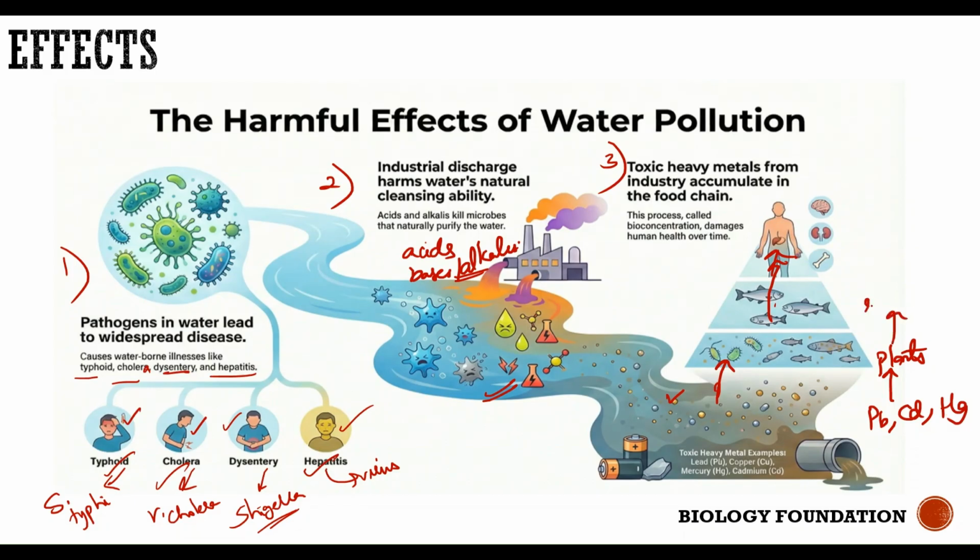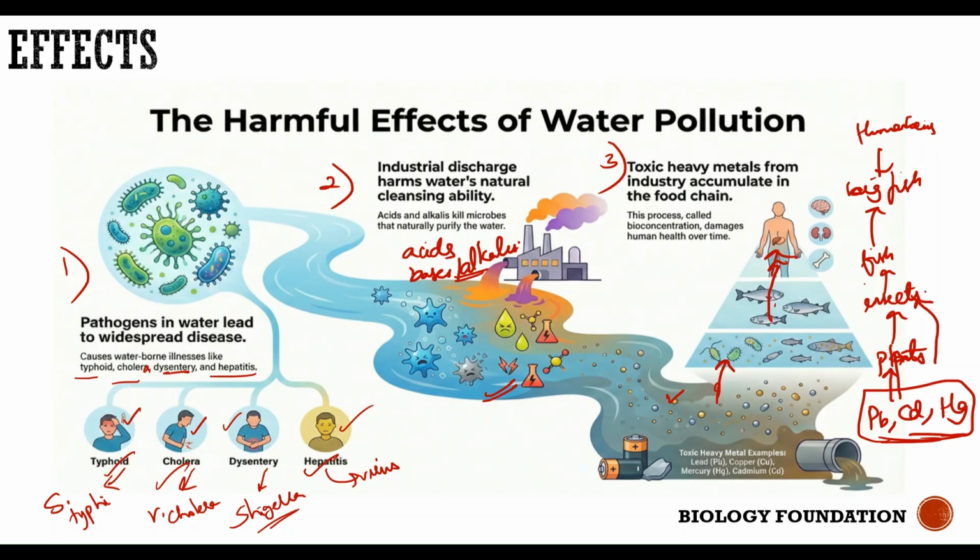These plants are eaten by insects, which we call zooplankton. The insects are eaten by small fish. The small fish are eaten by the big fish, and we eat this big fish. What is actually happening is that the lead, cadmium, and mercury enter into the plants, from the plants into the insects, and from insects into the fish.